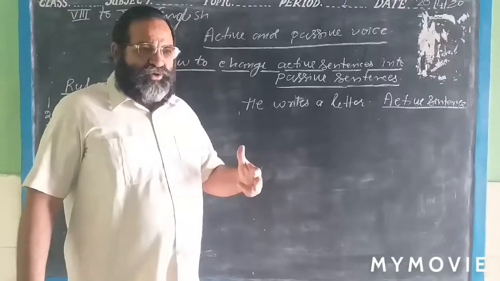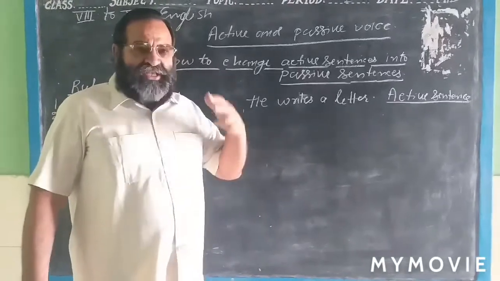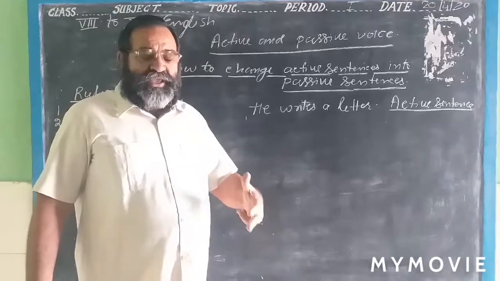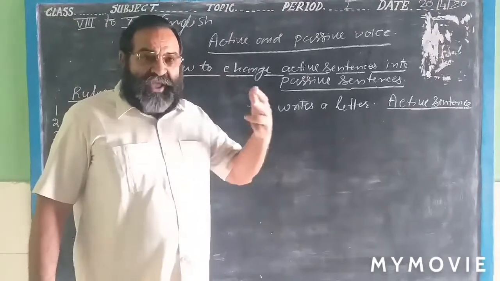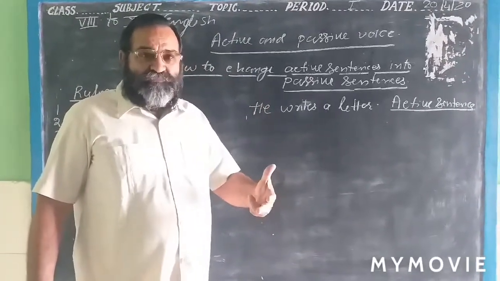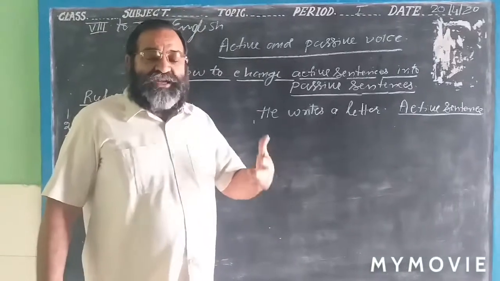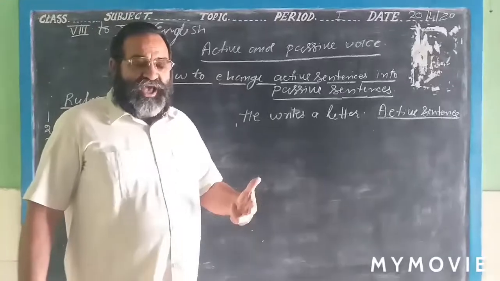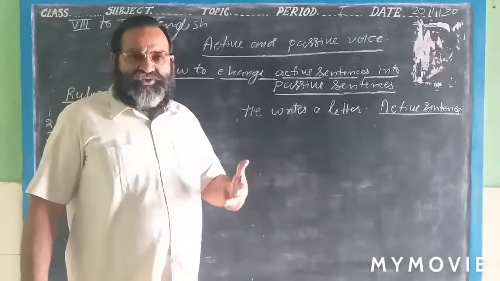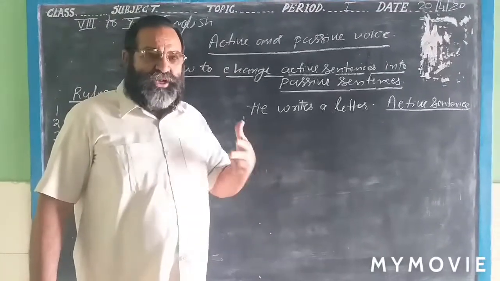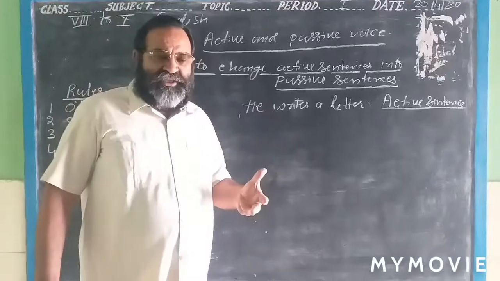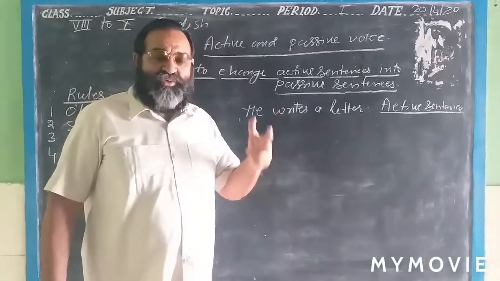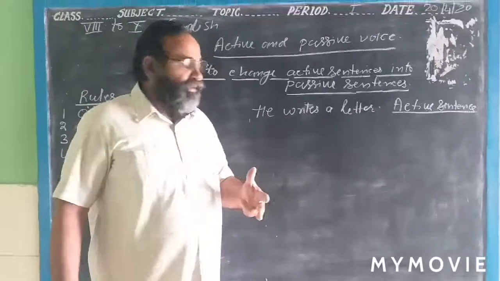Again I tell you, when the subject of the sentence is doing the work on the main verb, that is called the active sentence. Now I will speak this sentence two, three, four times, and you will automatically understand that actually the subject is doing the work on the main verb.